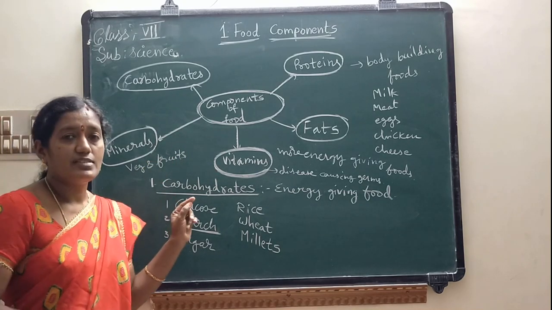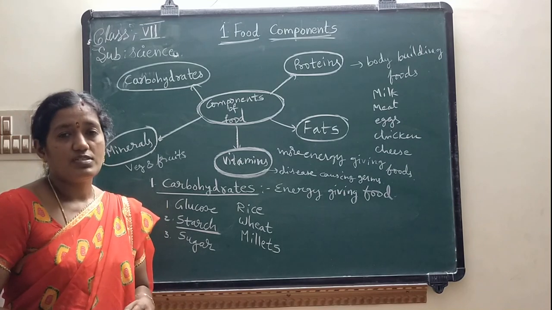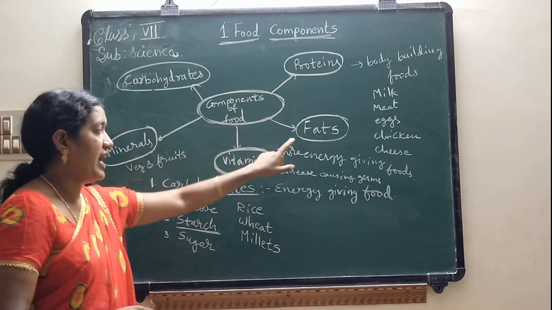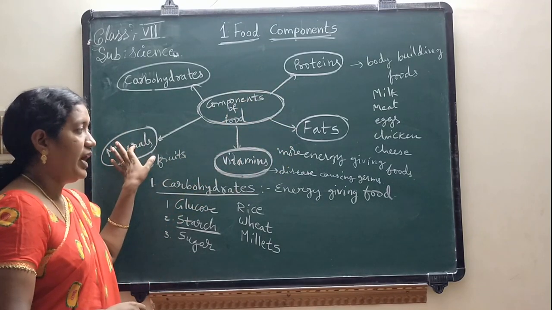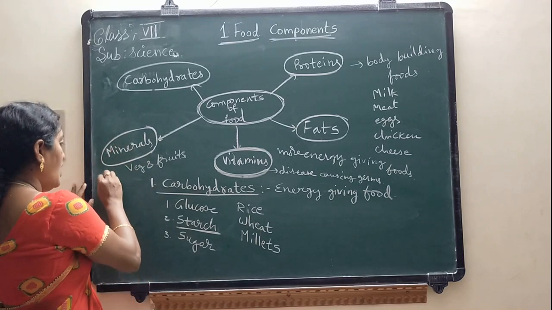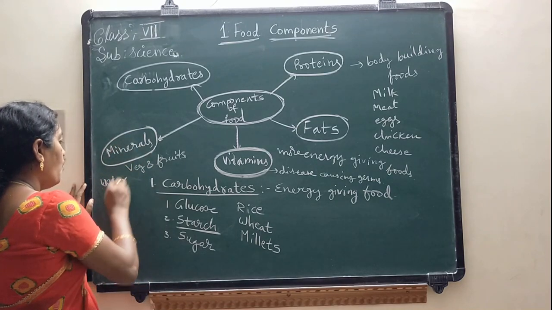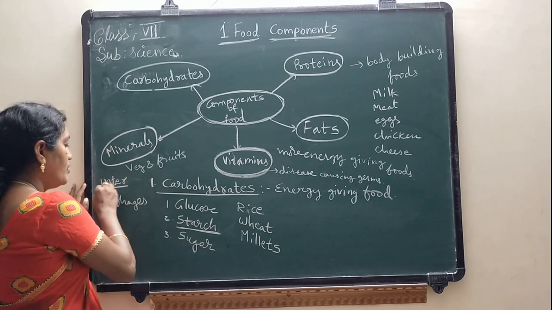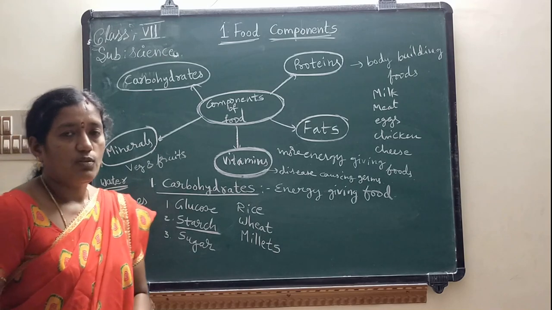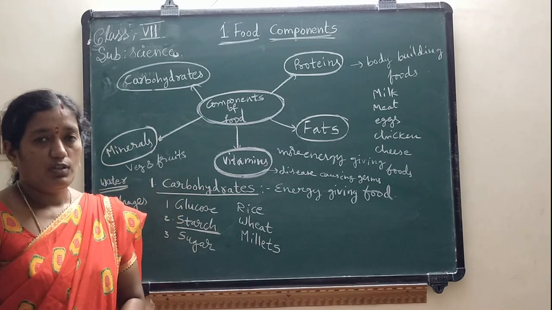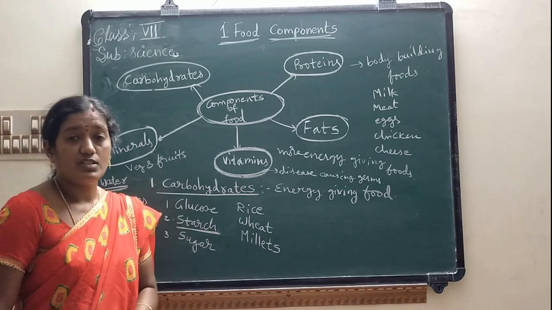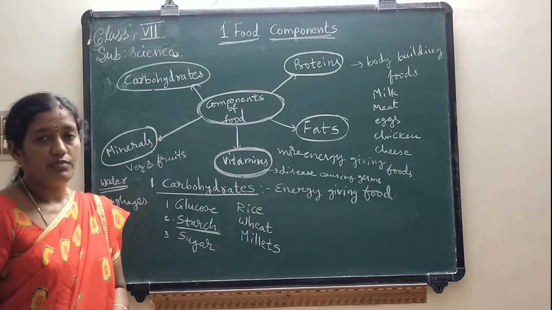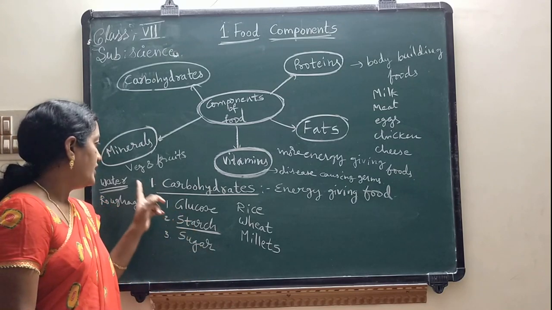These are called essential components of food, because our food definitely contains carbohydrates, proteins, fats, vitamins and minerals. I told you, along with this we have to include water and roughages. Water is a main component for our body, because our body is filled with 70% water. In order to digest our food in a proper way, our body needs this water.